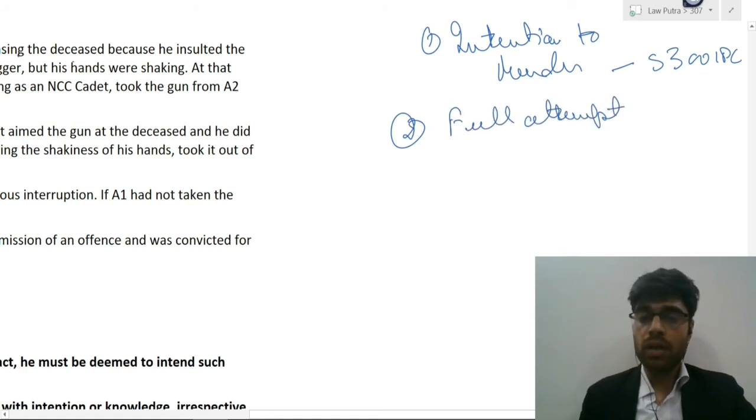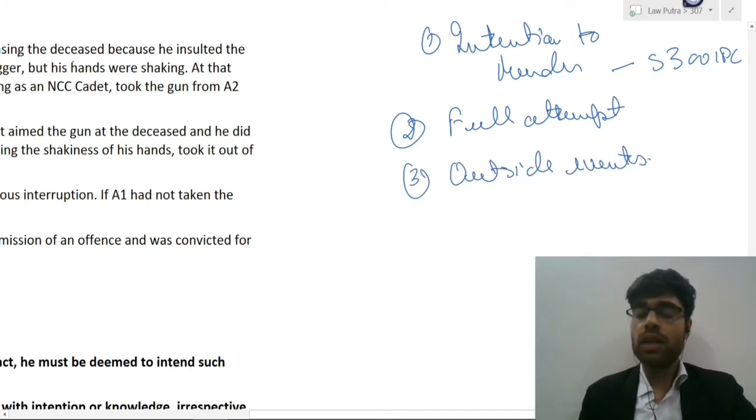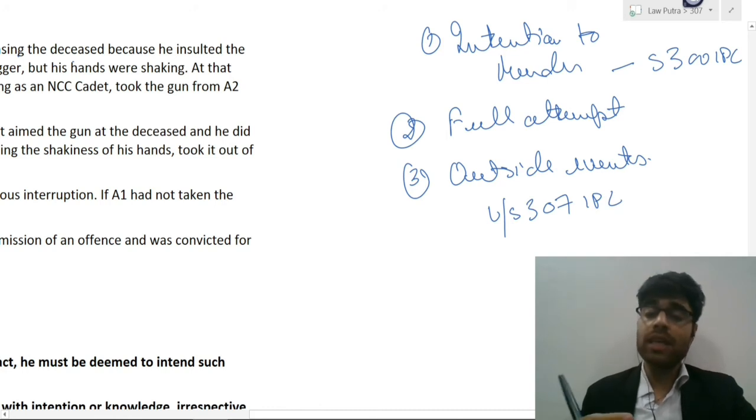to commit murder. However, because of certain outside events which were beyond the control of the accused, he was not able to achieve what he had intended, which means to commit murder. In that case, the person would be punished under section 307 of IPC. If he, let's say, were to be successful, then he would be punished under section 302 of IPC. Then the whole concept of attempt will not come into play.